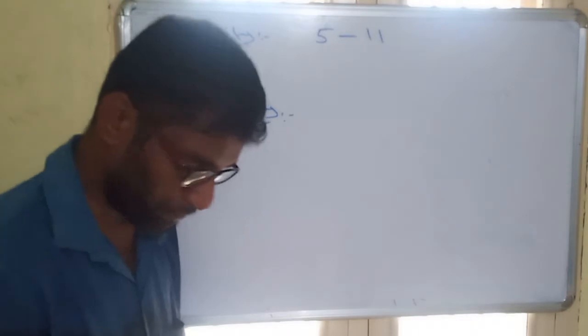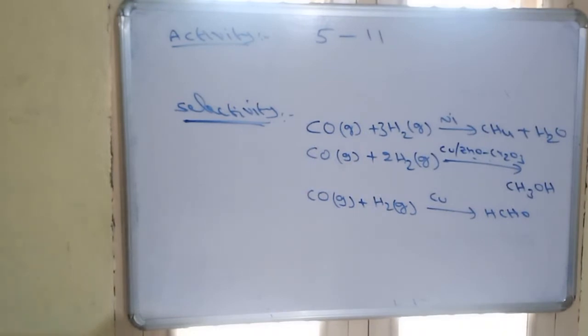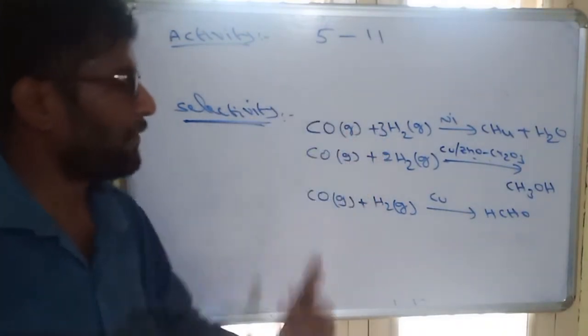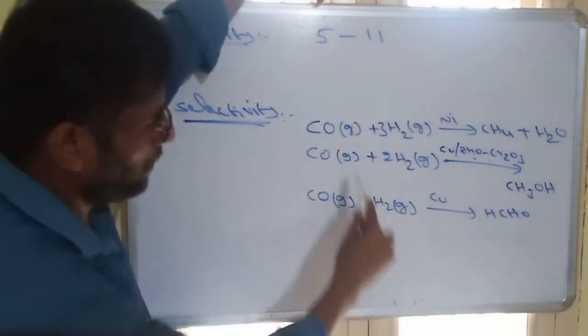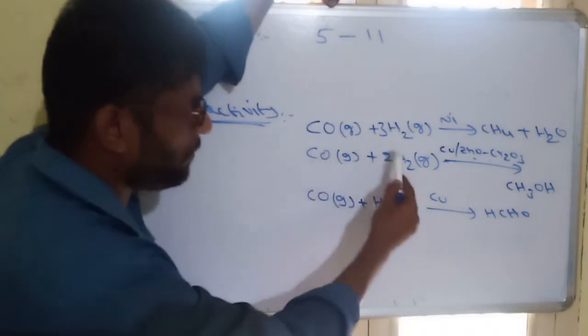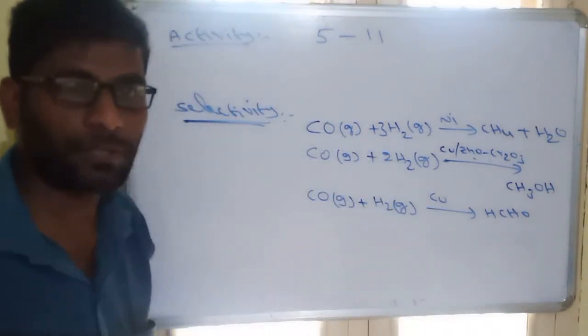For example, selectivity explains the possibility or probability of a product. See this reaction, carbon monoxide combining with hydrogen. Here also carbon monoxide combining with hydrogen. Here also carbon monoxide combining with hydrogen.